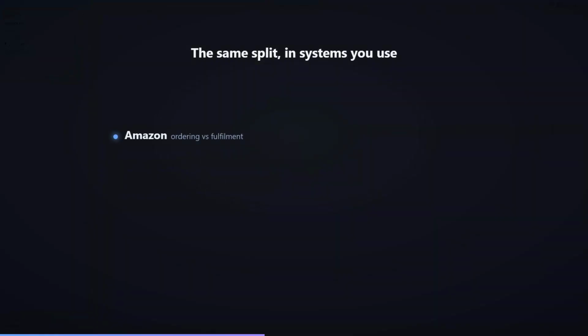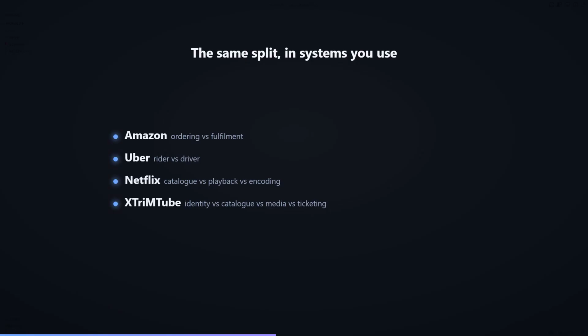And this is not theory. Amazon separates ordering from fulfillment because an order you can still cancel is a different thing from a shipment already on a truck. Uber separates rider from driver. A trip is requested and priced on one side, assigned and navigated on the other. Netflix separates catalog from playback from encoding. Same title, 3 different models.